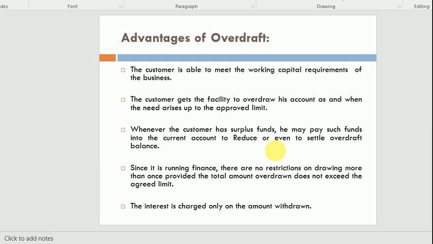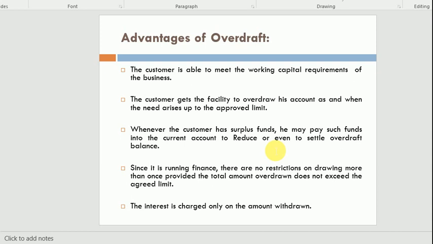It doesn't mean that at once you can withdraw 5 lakh. You need 2 lakh now, so you can withdraw 2 lakh. You need 3 lakh, you can take an overdraft of 3 lakh, 4 lakh, 5 lakh. But you cannot exceed more than 5 lakh. Your limit is 5 lakh, so up to 5 lakh you have the right to take the overdraft amount.